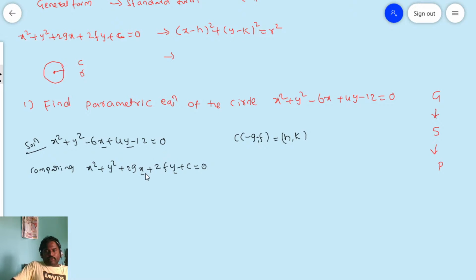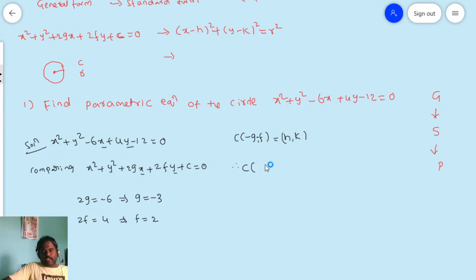Now the x coefficient in the general form is 2g, which for the given problem is minus 6, which implies g is equal to minus 3. Next, the y coefficient is 2f, in the given problem 4, which implies f is equal to 2.